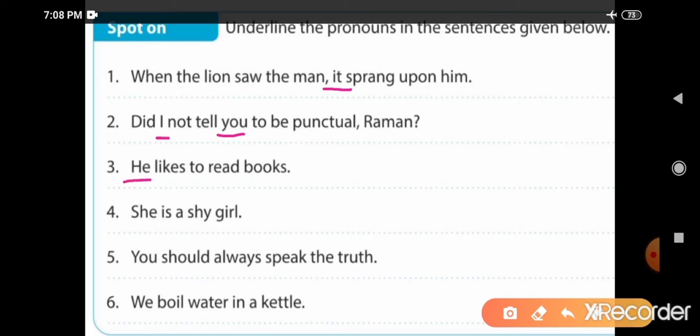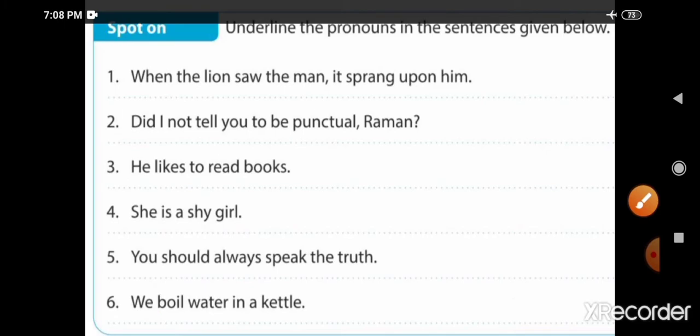She is a shy girl. Yes, very good. She is a pronoun. Very good. You should always speak the truth. Which word here is a pronoun? You. Sixth, we boil water in a kettle. We, very good. Here we is a pronoun. We is used instead of a noun.